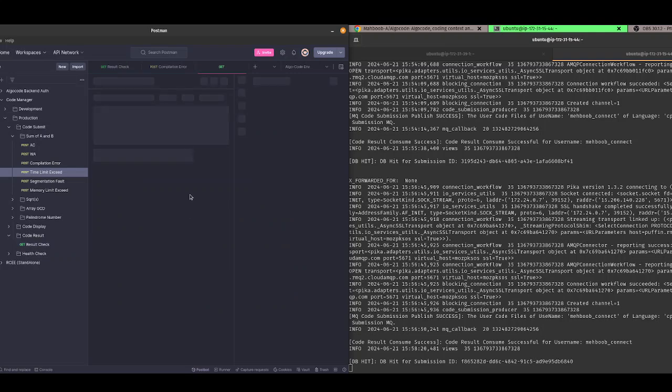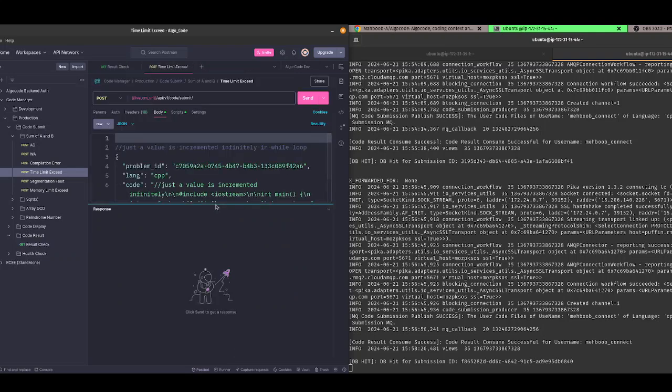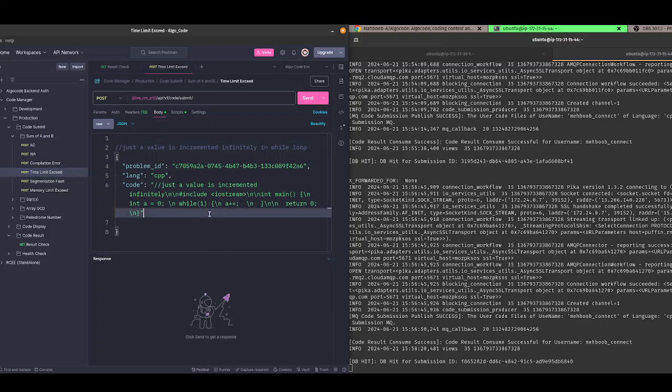What does a time limit exceeded look like? In this code I have an infinite while loop, but the sibling containers are only meant to be live for 6 seconds. So if a code takes longer than 5 or 6 seconds, it will be considered time limit exceeded. So let me send the request.